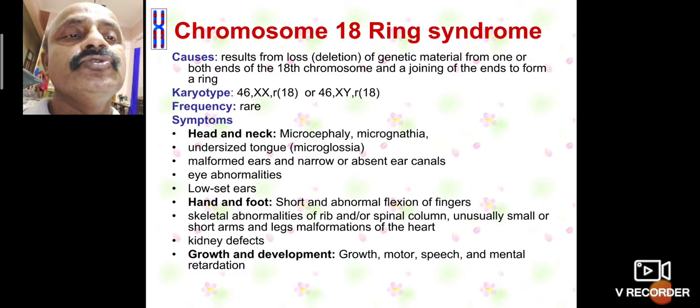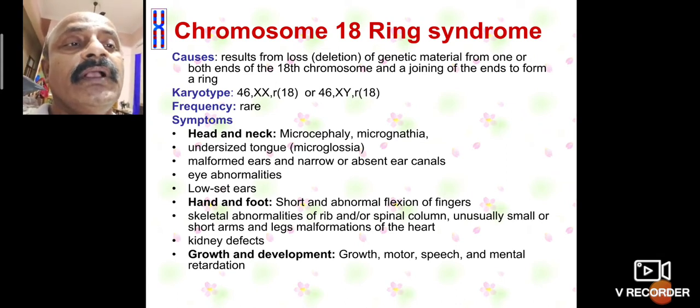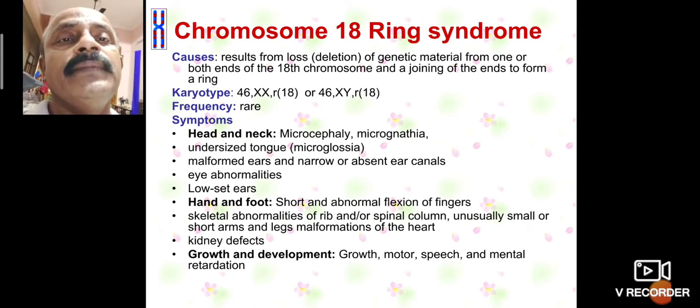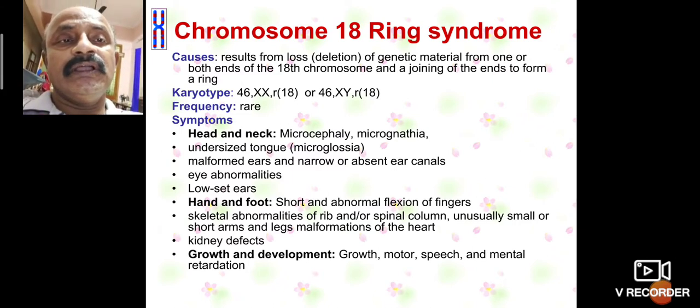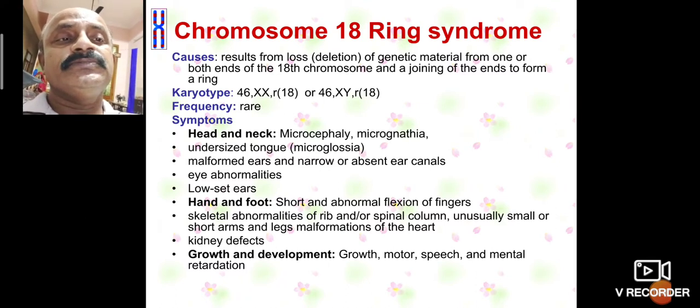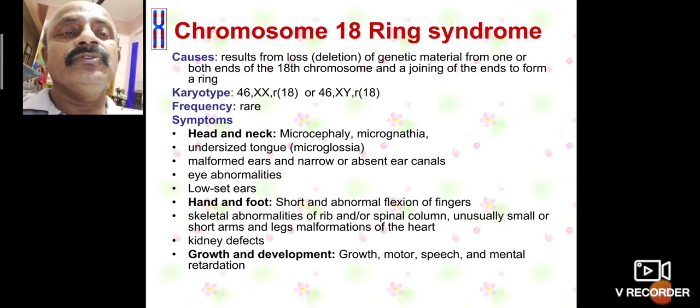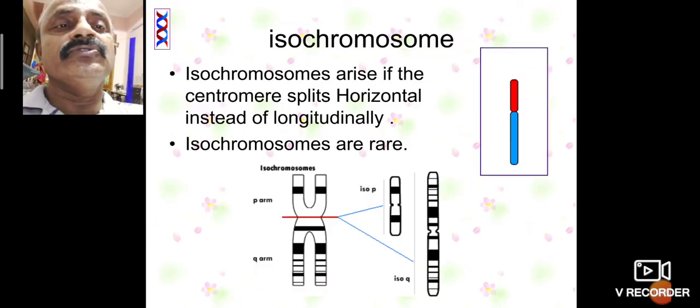Hand and foot: short and abnormal flexion of fingers, skeletal abnormalities involving the ribs and spinal column, usually small or short and malformed arms and legs. The kidneys have defects. Growth and development show motor, speech and mental retardation. So this is also the effect of chromosome 18.